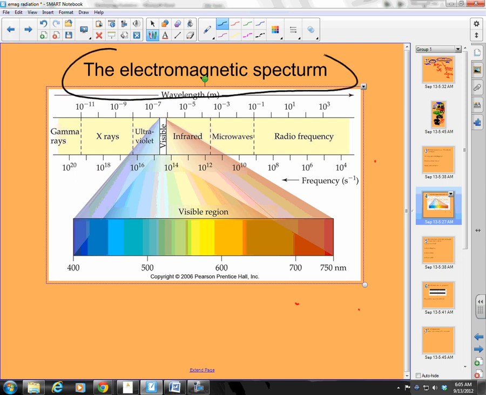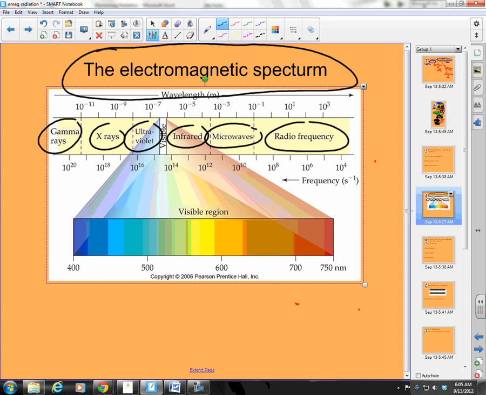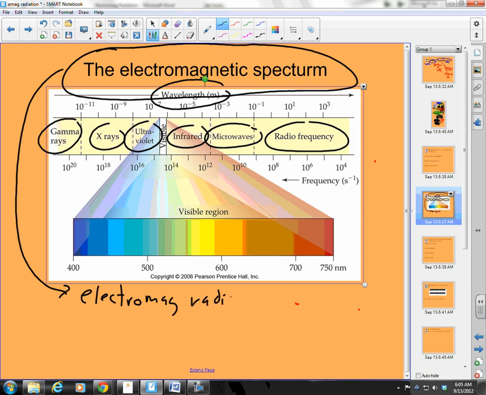We have the electromagnetic spectrum. And what is that? Well, if you look here, this is all kinds of electromagnetic radiation. And it's in order. And it's ordered how? It's ordered by wavelength. So what is my electromagnetic spectrum? Electromagnetic radiation ordered by wavelength. Okay, that's my electromagnetic radiation.